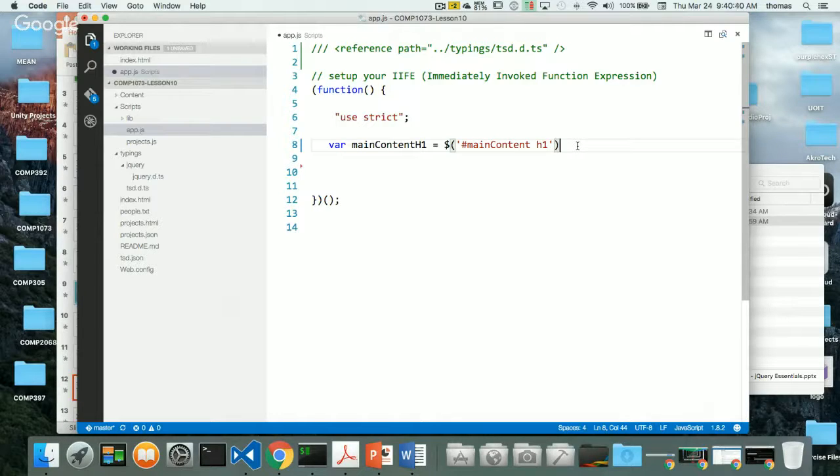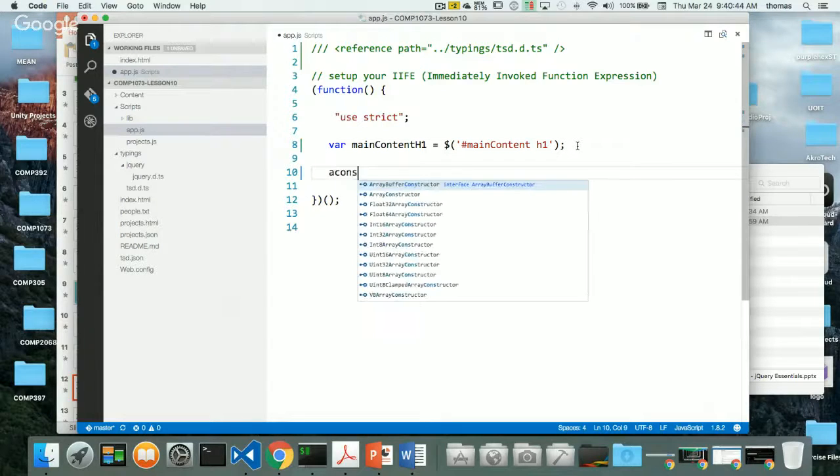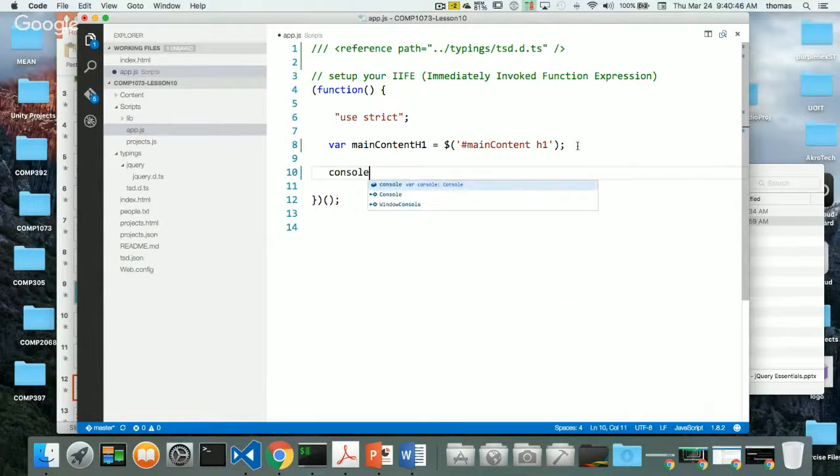Now, what am I getting? Am I getting the actual selector itself? And just to show you what I'm getting, let's do a console log to see what I'm getting. So console.log, and then put in mainContentH1, so we can see what we're getting when we get a reference to this. Notice when I hover over, I also get a reference to what this is. It says mainContentH1 is jQuery. I wonder if that's right. So I'm getting a reference to jQuery, whatever that is, right?